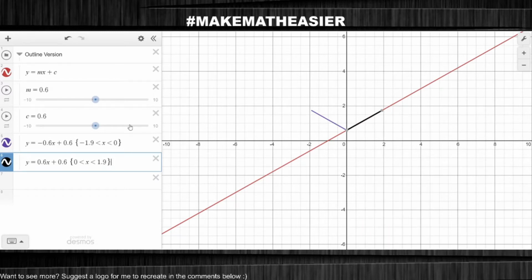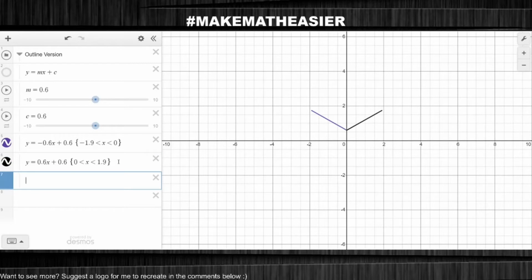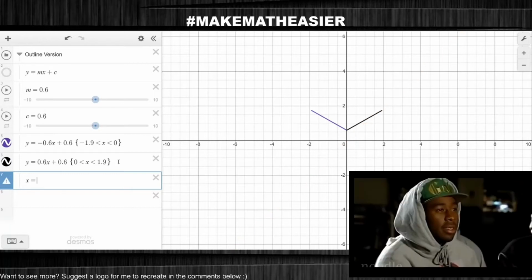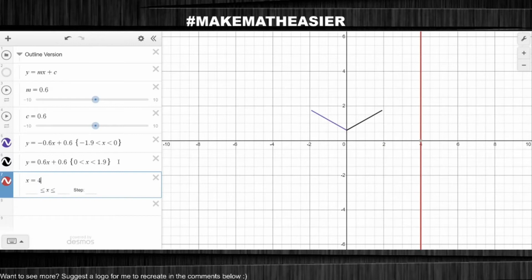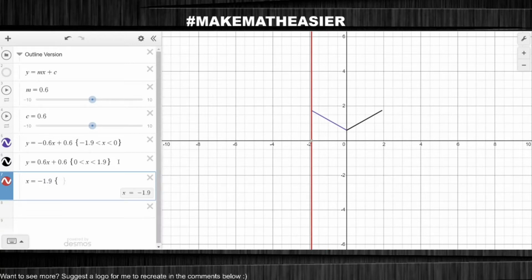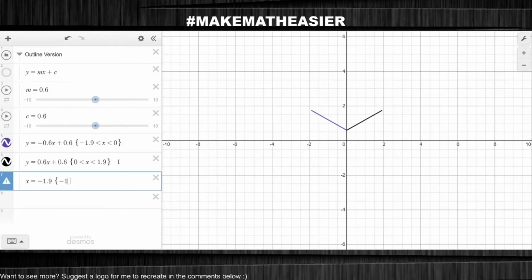Next, I want to create some vertical lines, and to do this, I use a special version of the straight line function where I just type x equals the number I want, and I get a vertical line at that number. Here, I want the line x equals negative 1.9, and it gives me a vertical line at that value. Now I also want to limit this line, but check out what I'm limiting it by.